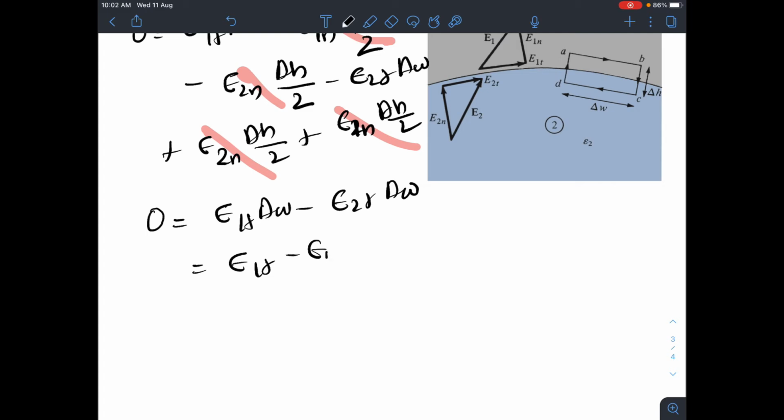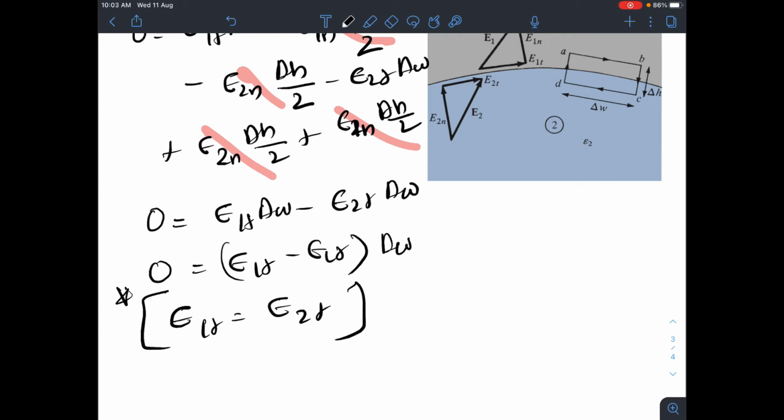With this we can write E1t minus E2t into delta W equal to 0. That gives me the idea that in this boundary, when you have a dielectric boundary, the tangential component of the electric field is going to be the same in both places. The tangential component of the electric field in the boundary, in medium 1 and medium 2, is going to be the same.